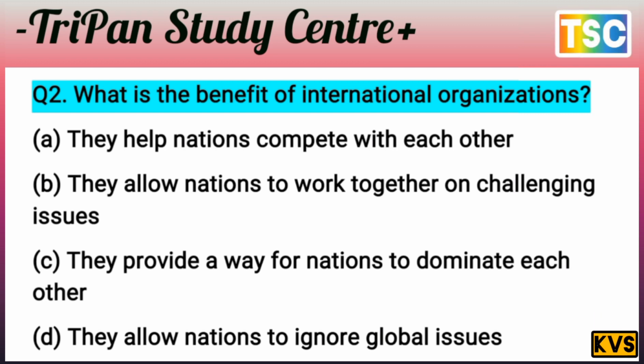And they provide a way for nations to dominate each other is also not right, so C is eliminated. The remaining option is B: they allow nations to work together on challenging issues. That is the benefit of international organization. B is the correct answer for this question.